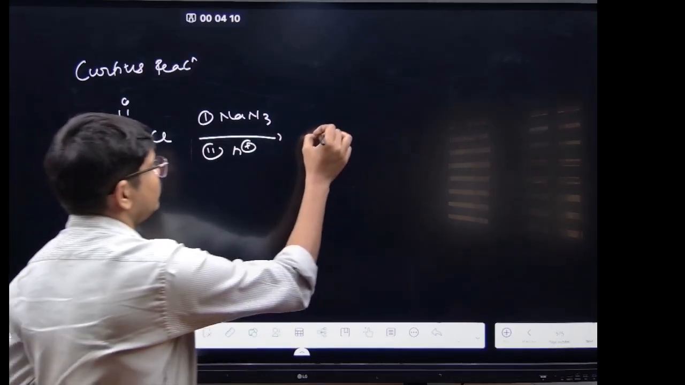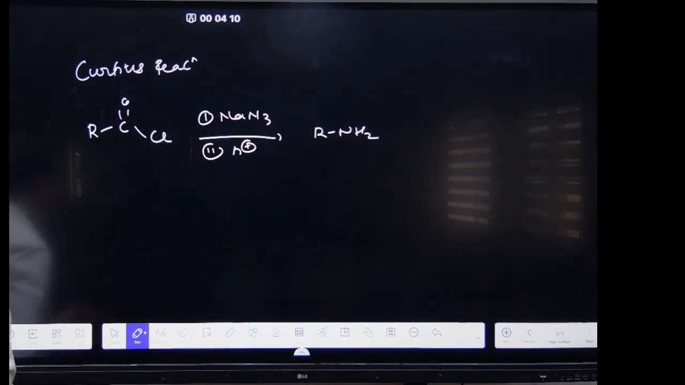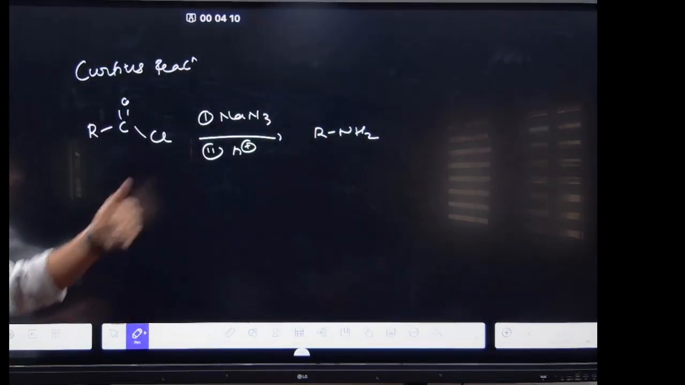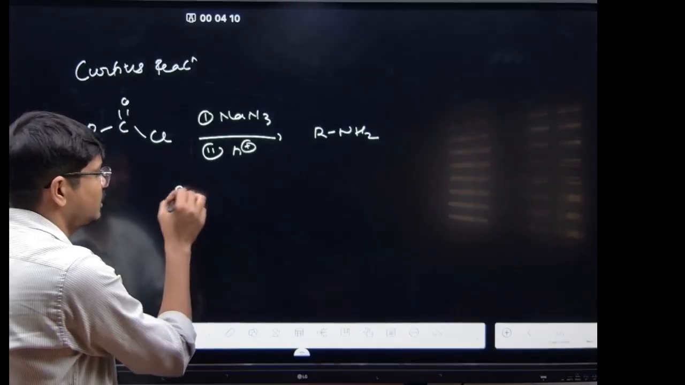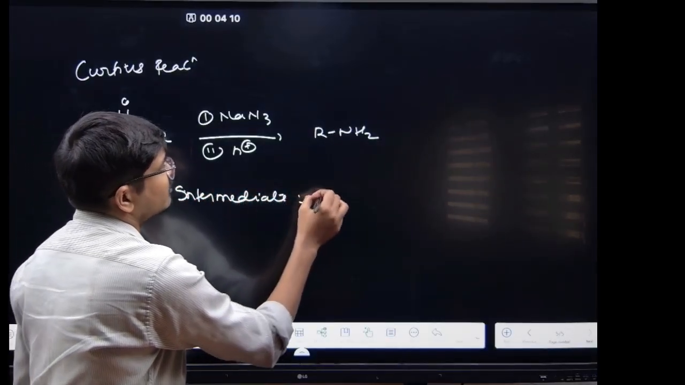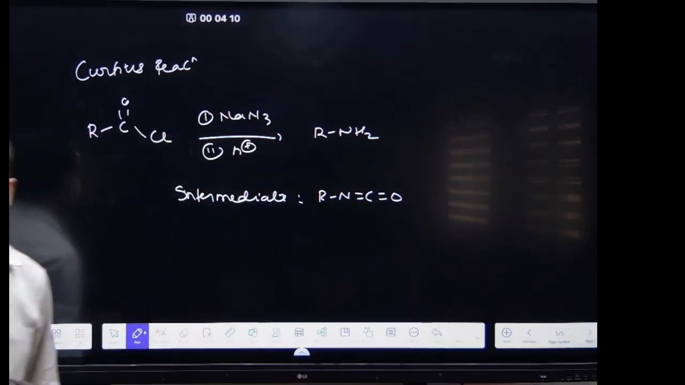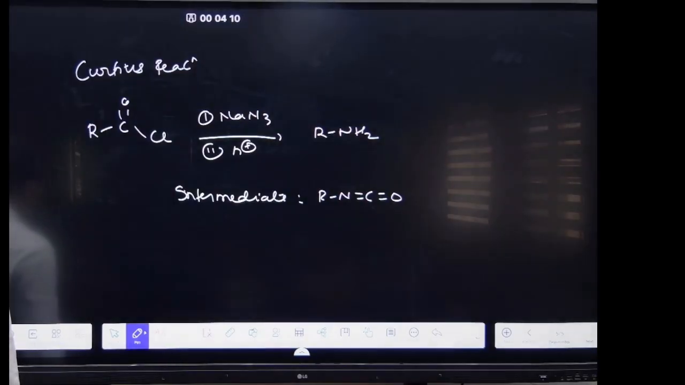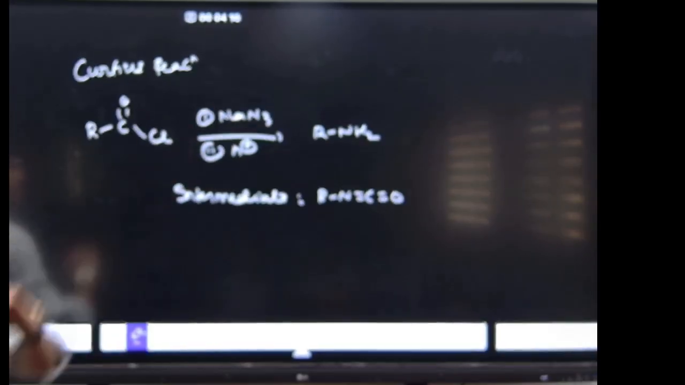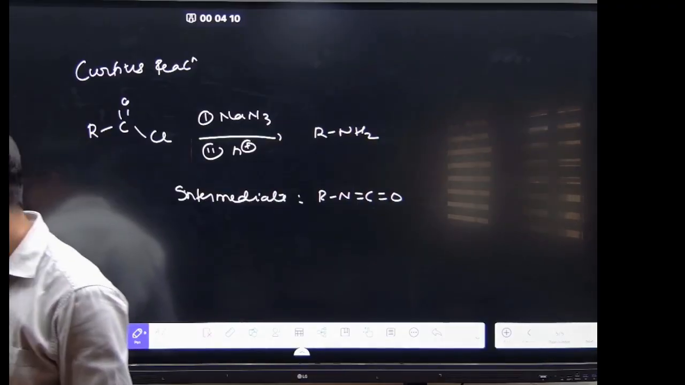So it will form RNH2. Here the intermediate is formed. Intermediate इसमें भी क्या form होता है तुम्हारा? Intermediate formed here is alkyl isocyanate, R-N=C=O. Got it? This is the intermediate getting formed. लिख लीजिए इसको. Write it down.